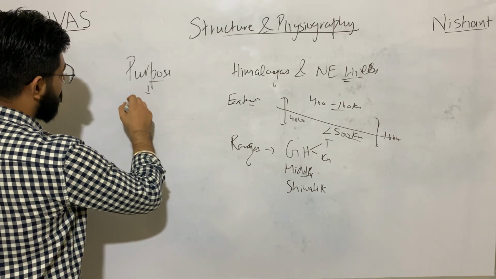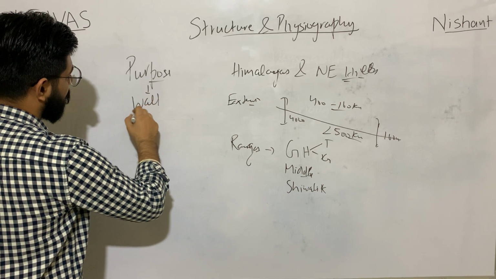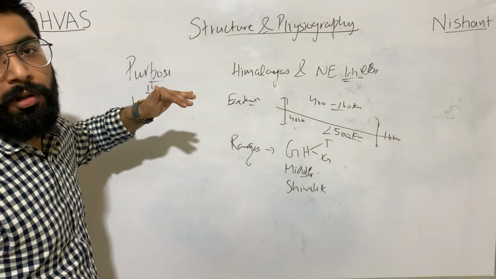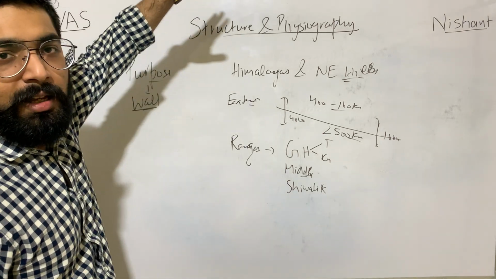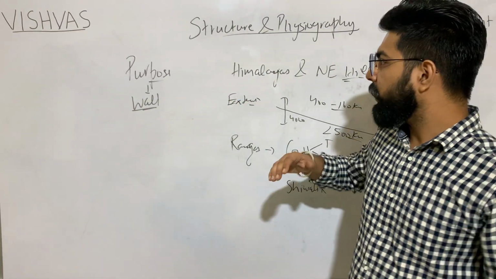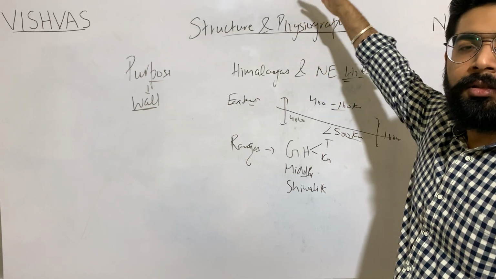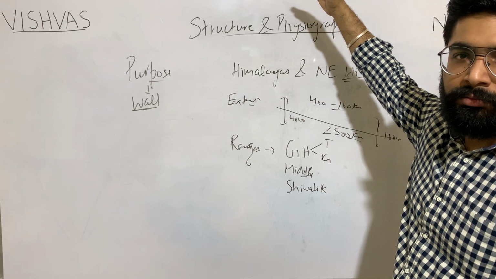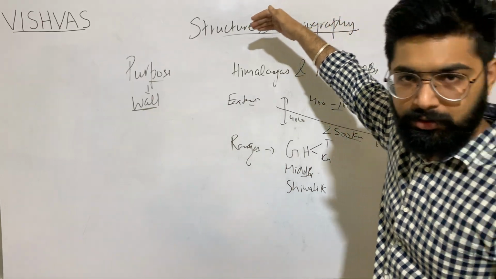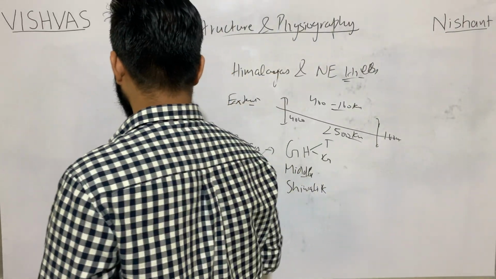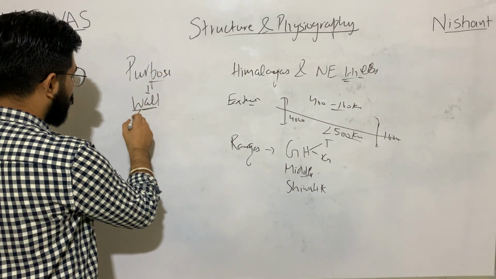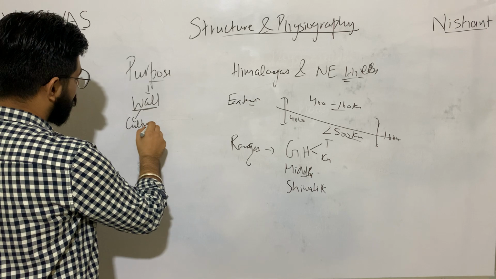The purpose is that it acts as a wall between the Indian subcontinent and Central Asia, further Asia, the China part. It acts as a wall, not only a physical wall, also a wall of culture.